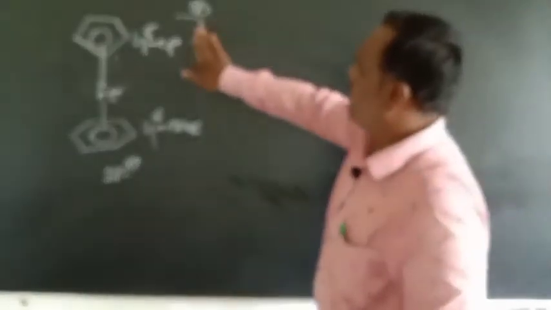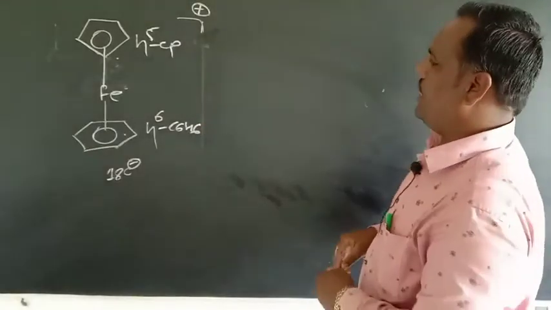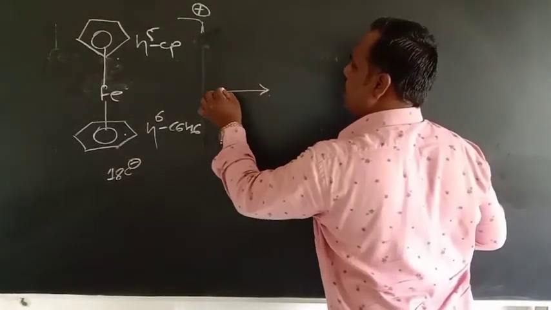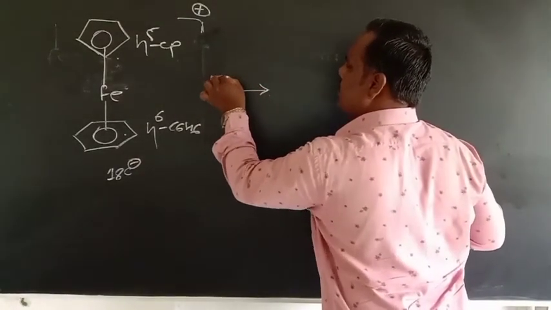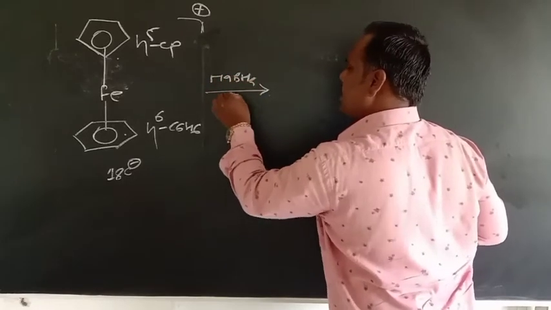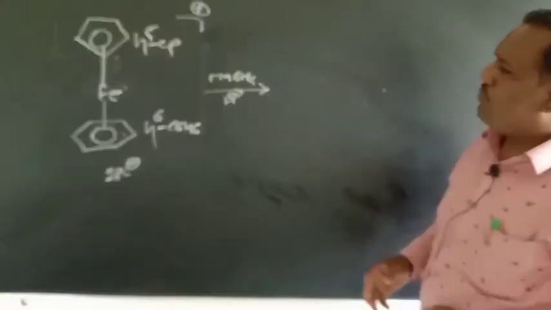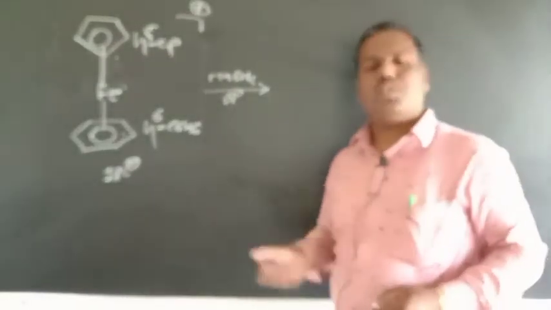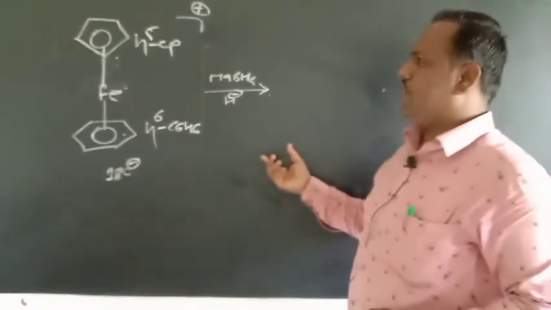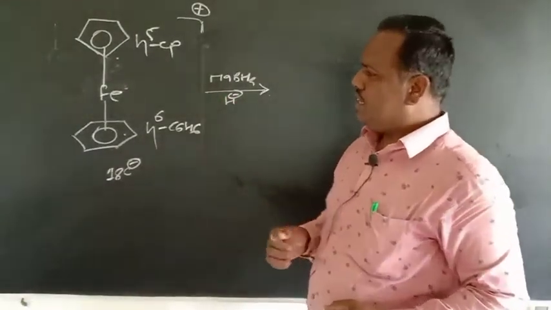And if you consider the nucleophilic attack, for example, we consider here sodium borohydride. So it will give H minus. So where should this nucleophile attack? You should remember the DMG rules for nucleophilic attack on coordinated polyenes.